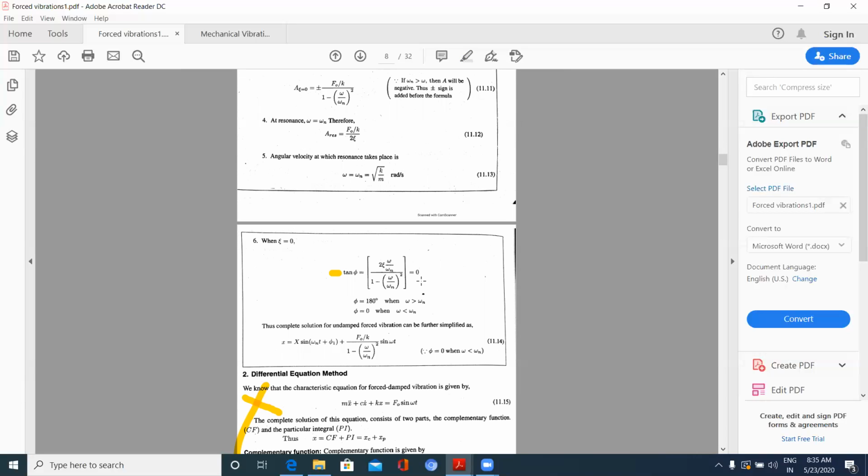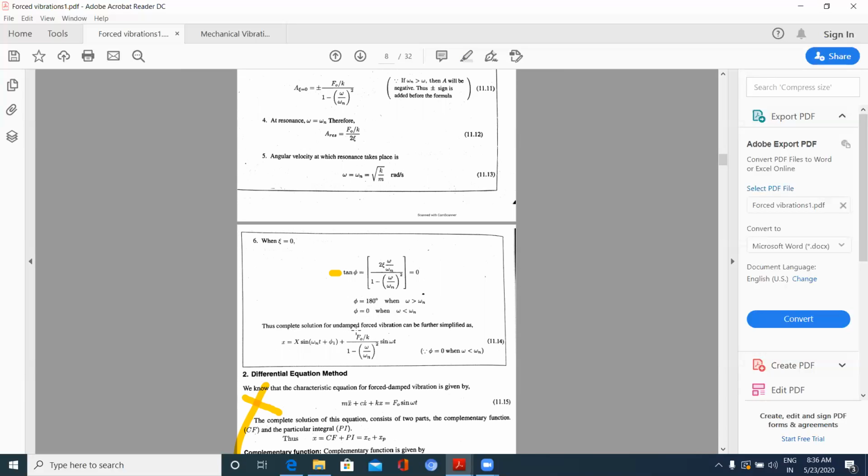So it is possible when they are parallel, they may be in parallel but in opposite direction or in the same direction. But in opposite direction means what? The phase difference will be 180. In the same direction, the phase difference will be 0. When it is 180 degrees, the frequency due to the external force is greater than natural frequency. Then the phase difference will be 180, and phase difference is 0 when natural frequency is greater than applied force frequency. This is also to be observed.